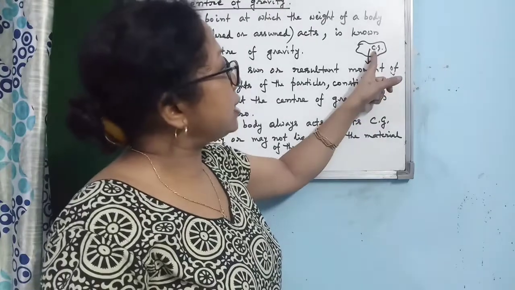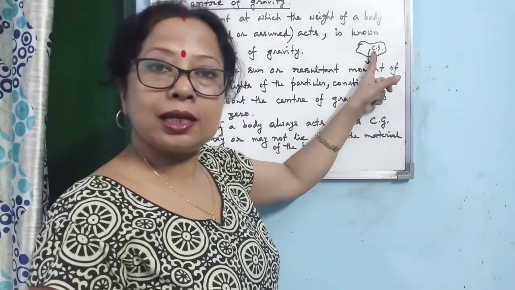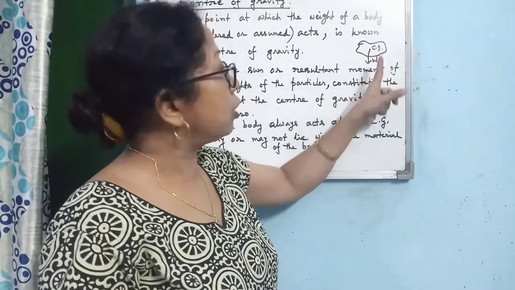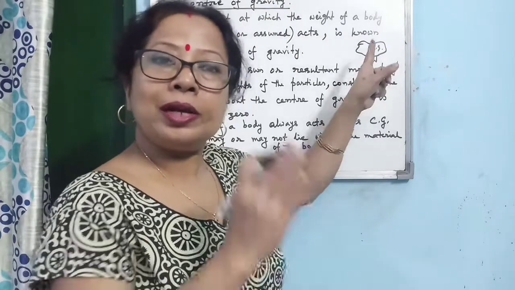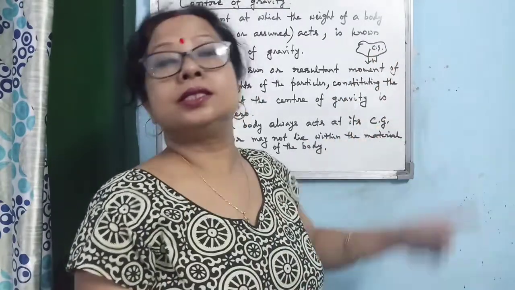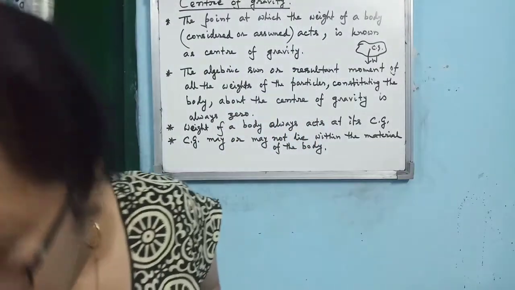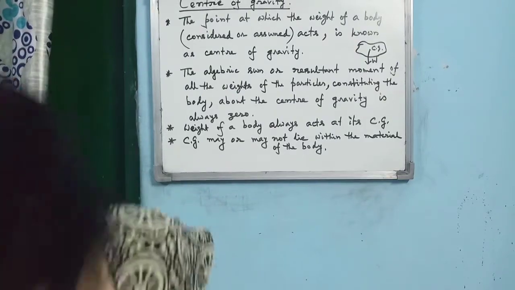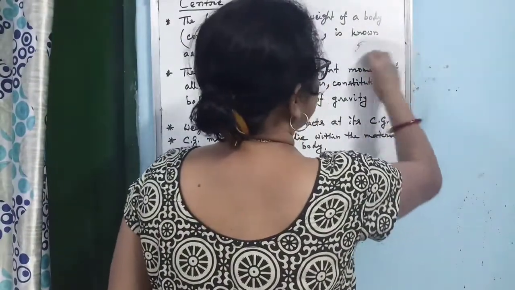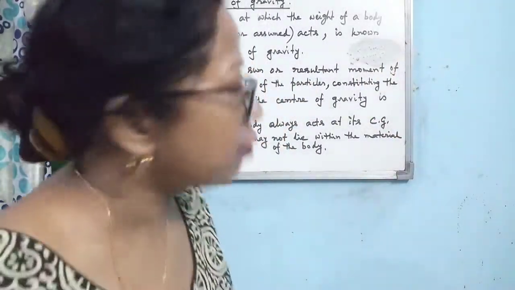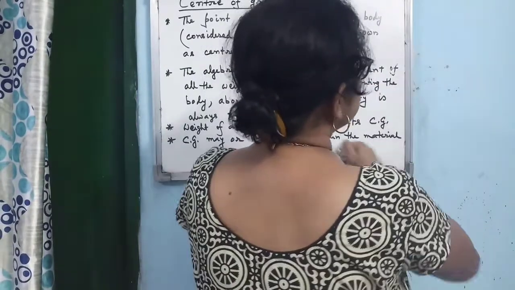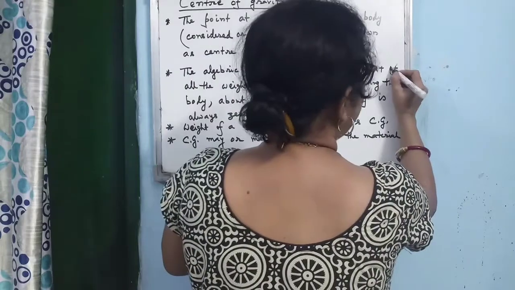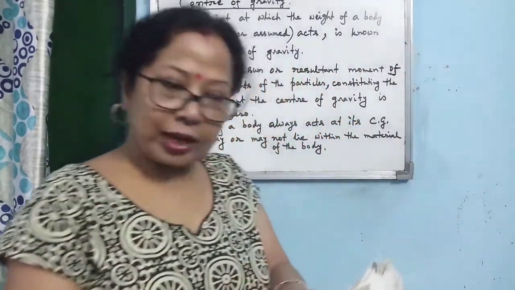So here, center of gravity is the point of rotation. Is that clear? When you are considering the moment of the entire weight, what is its distance from the center of gravity? 0. So it will be W into 0, that is 0. Alright. So the resultant moment of all the weight of all the particles about the center of gravity is always 0. It is applicable for center of mass also. This is one property or characteristic of the center of gravity.